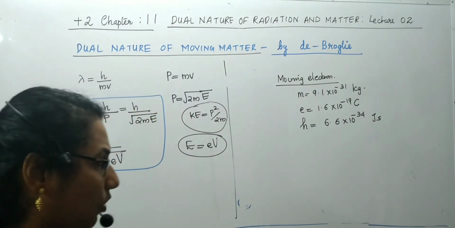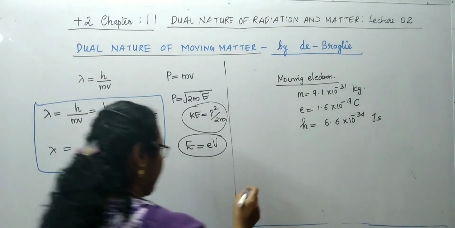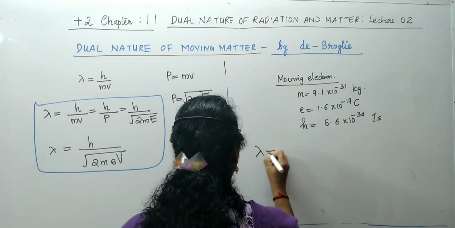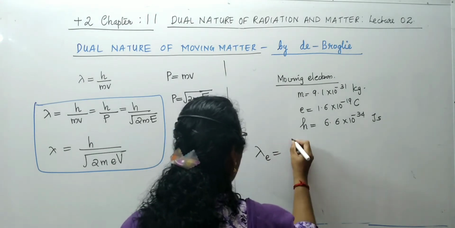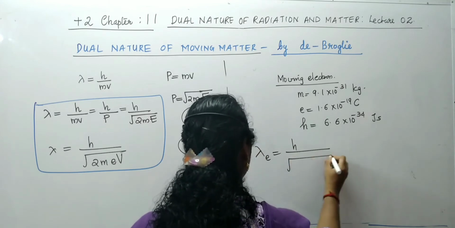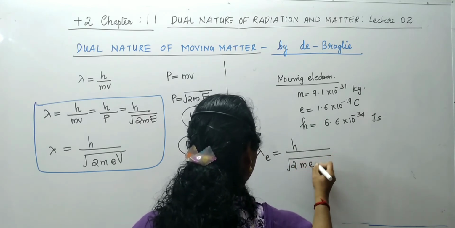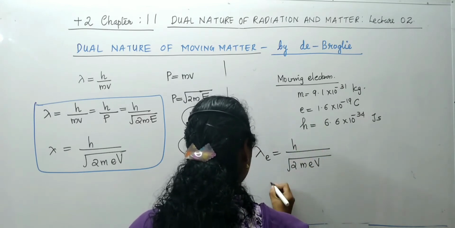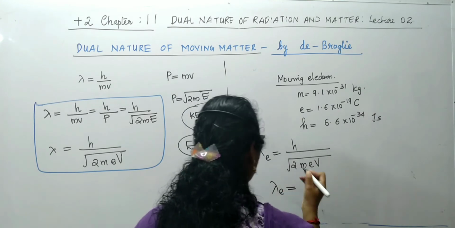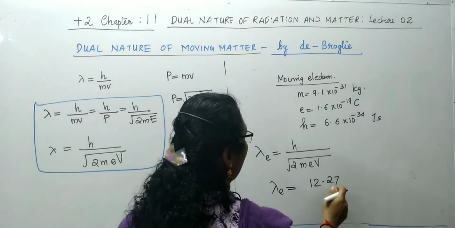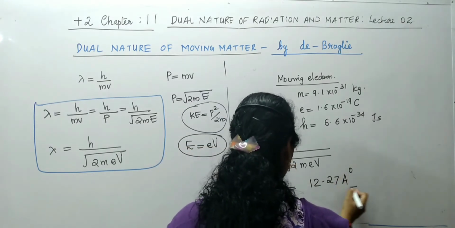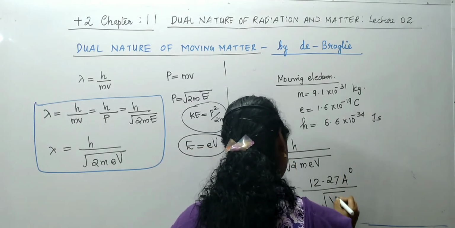Everything we know. Okay. And by considering the values, he had taken the wavelength of moving electron as h by, he put the values, 2meV, providing the values, the wavelength of electron was obtained as 12.27 angstrom by root of V.